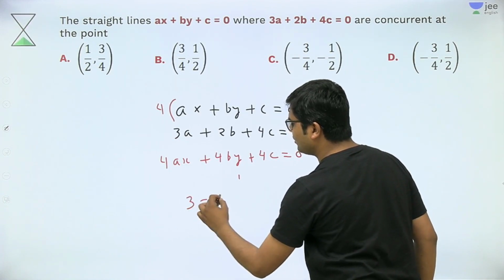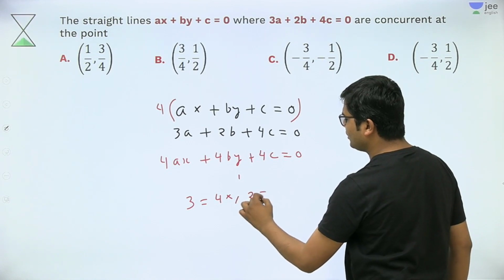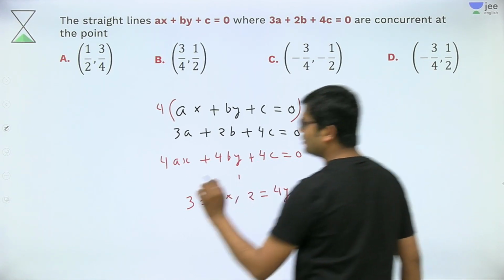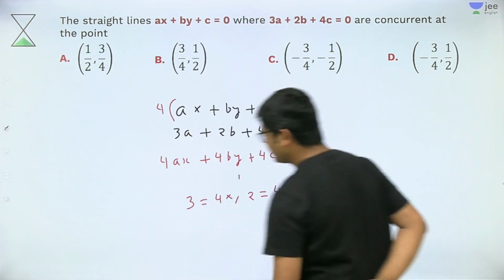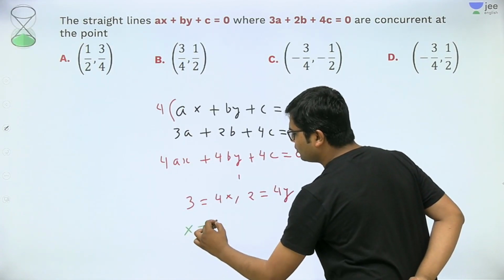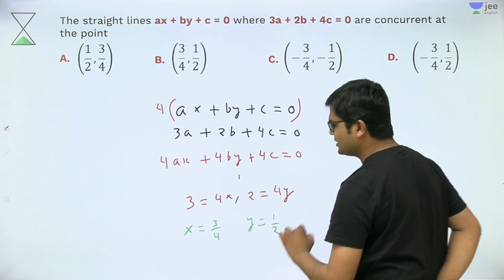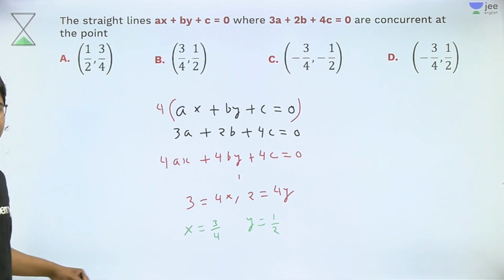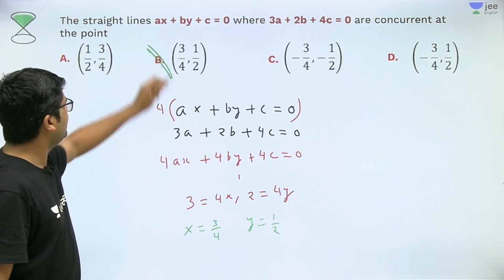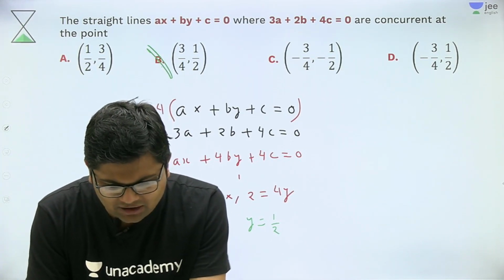So 3 is equal to 4x and 2 is equal to 4y. I think that is okay with everybody. Now just find the value of x and y. X will come out to be 3 by 4 and y will come out to be 2 by 4, which is half. So the fixed point from which the line passes will come out to be (3 by 4, 1 by 2). So the answer will be B. I think everybody must have understood it.